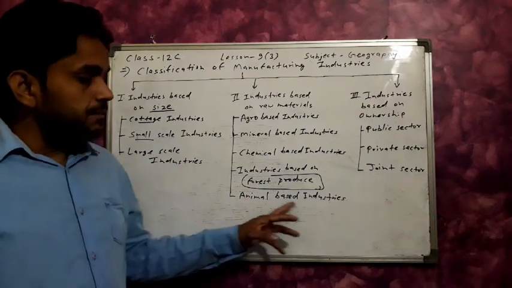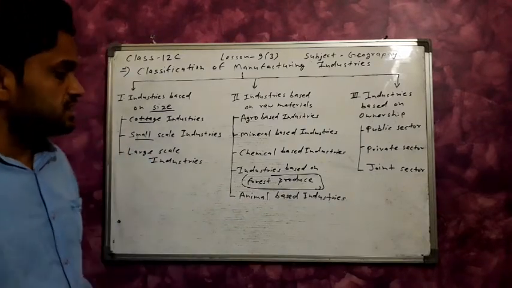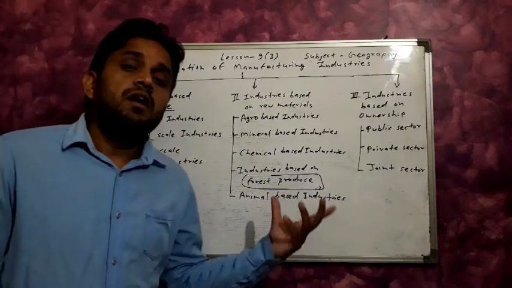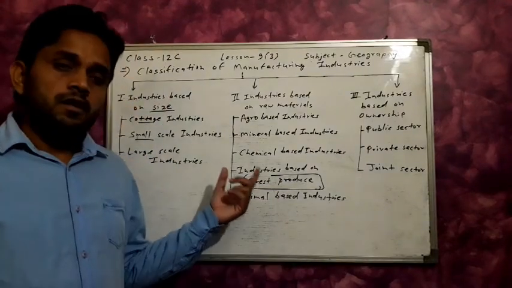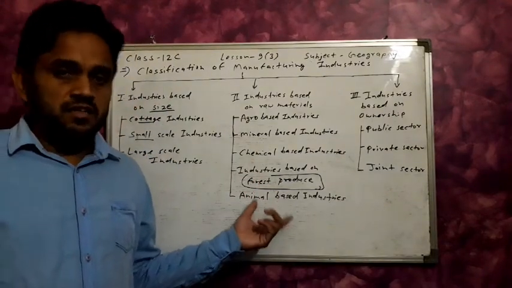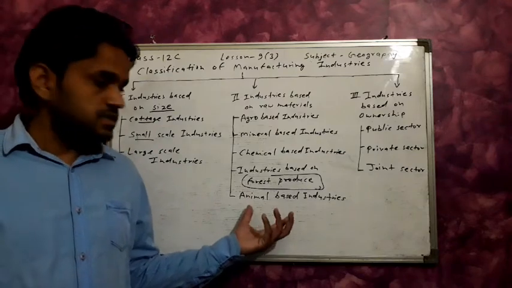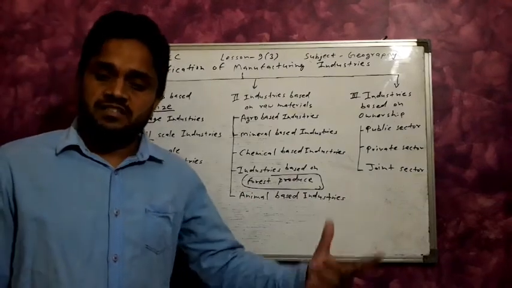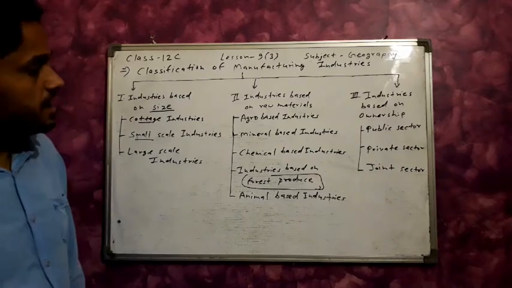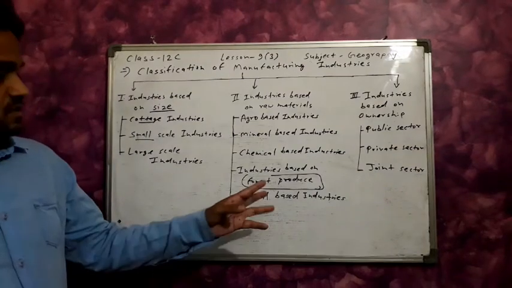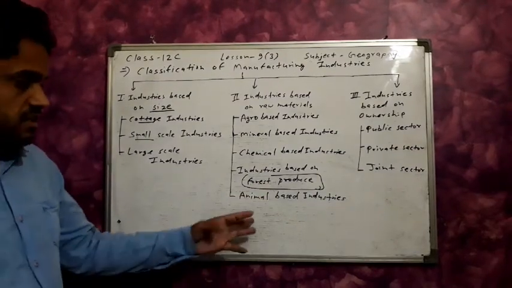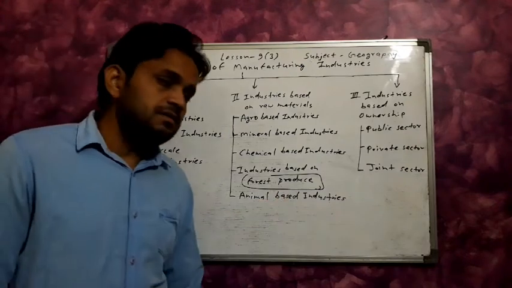Next, animal based industries, like the dairy industry and the woolen industry. Clear? The woolen textile industry is an example of animal based industries.